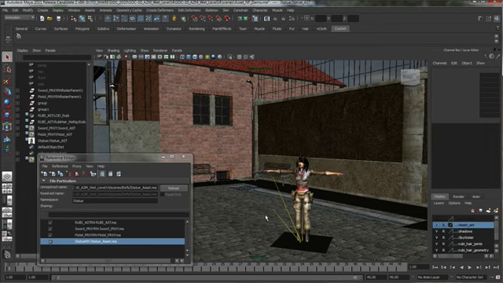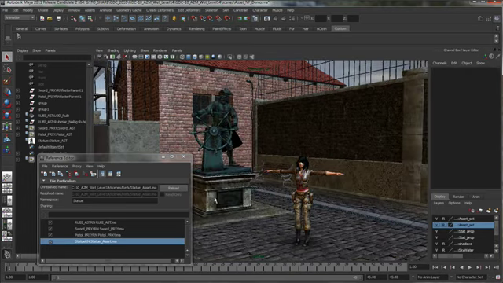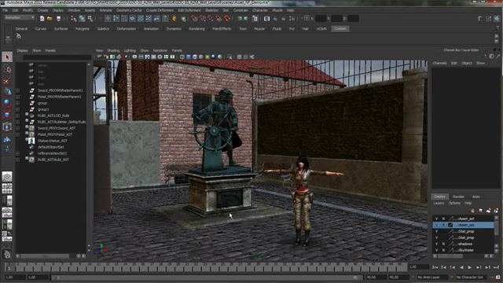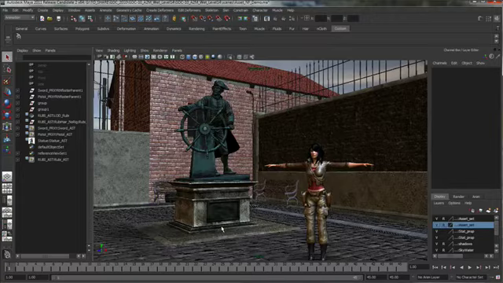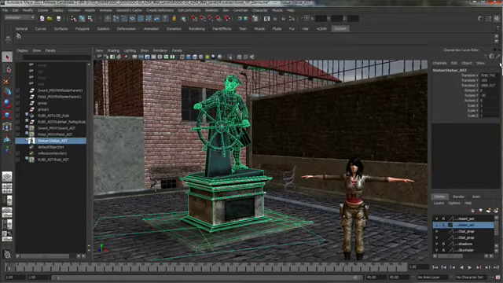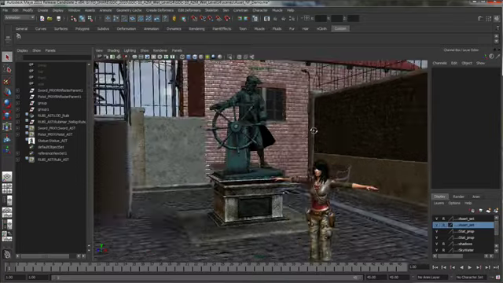And the nice thing about that is it'll put out that simple little placeholder locator. As well, it will actually produce a custom template for that placeholder with attributes that will be published to that proxy asset. So we can see the final prop in place here, and that it has preserved all of the transformations carried over from the proxy version. So of course any animation on any of these channels would carry over as well.